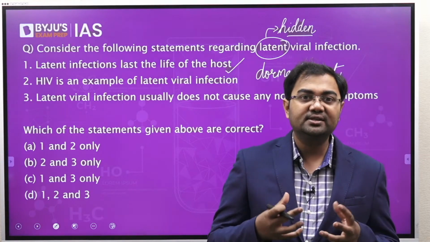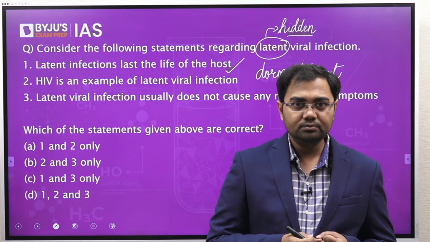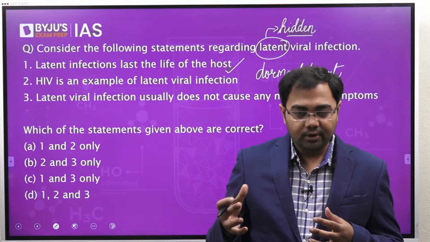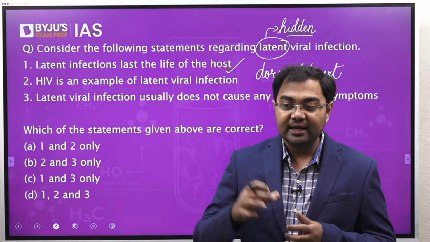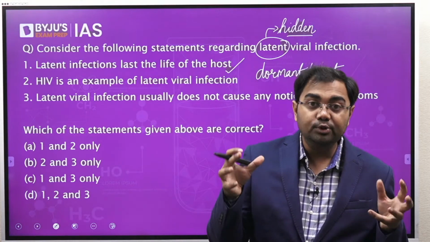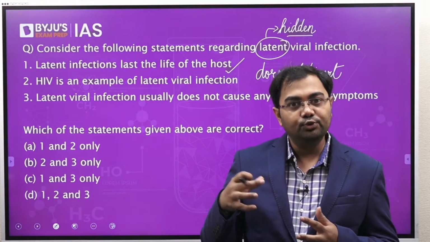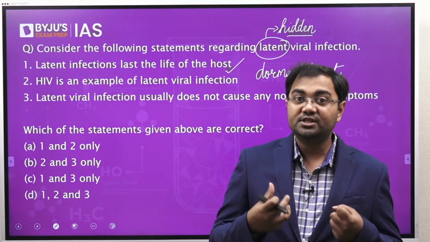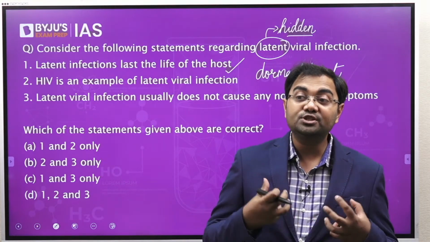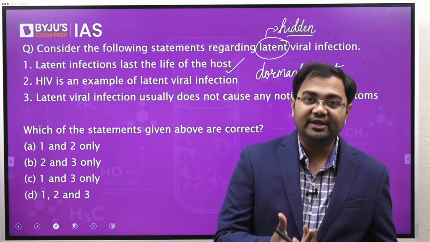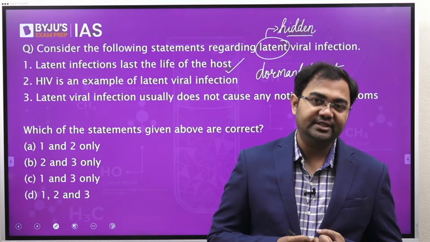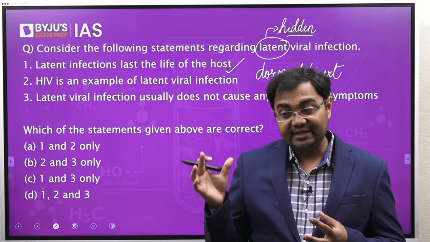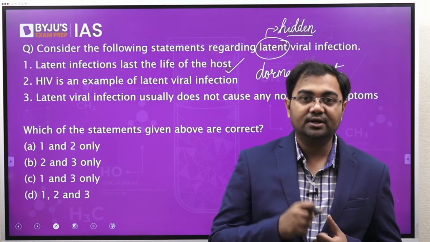AIDS is an immunodeficiency syndrome. It is not a disease in itself, but what the HIV virus basically does is that it makes the immune system very weak. The immune system of whoever is suffering from HIV AIDS would be very weak. And because the immune system is very weak, it is not able to fight off the infections, and there are a lot of diseases which might start to occur simultaneously in such a person.